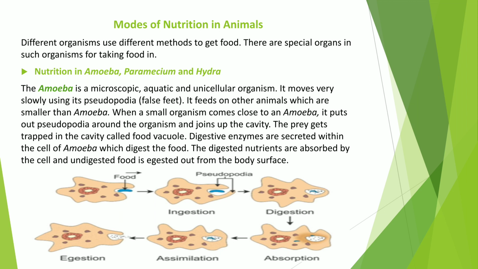Now the digested food is absorbed by the cell of the amoeba, which is required for its growth and multiplication. The undigested food is expelled out by the vacuole through the body surface. So this is the process of nutrition in amoeba.